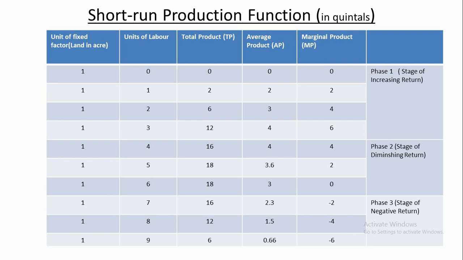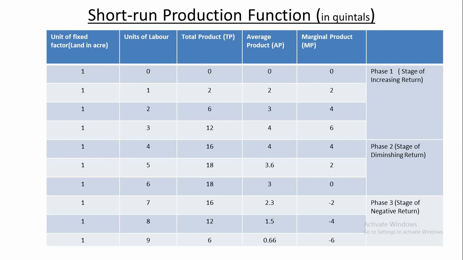Now come to the third column, total product, TP, in quintals. Fourth column, average product, and in the fifth column, marginal product is mentioned. And in the last remark column, we are giving the remark of what happens in phase 1, phase 2 and phase 3.